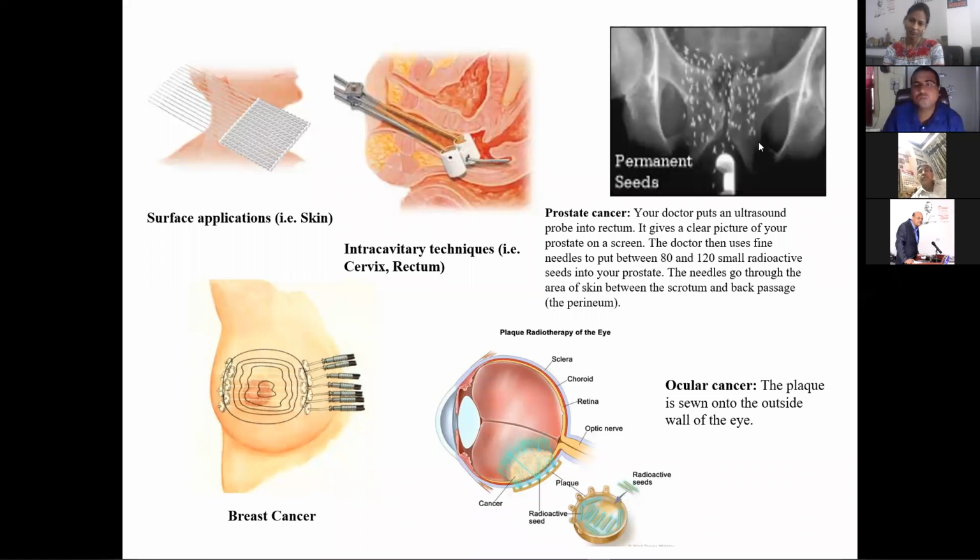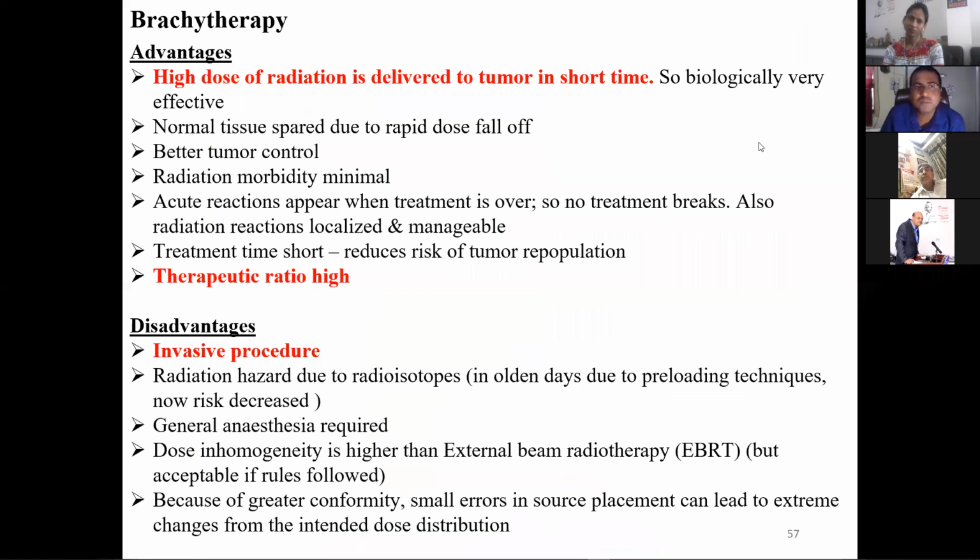So there are a lot of advantages of brachytherapy. The advantage is that a high dose of radiation is delivered to the tumor in a short time. Another advantage is that the therapeutic ratio is very high, which means the normal cells don't get any radiation.